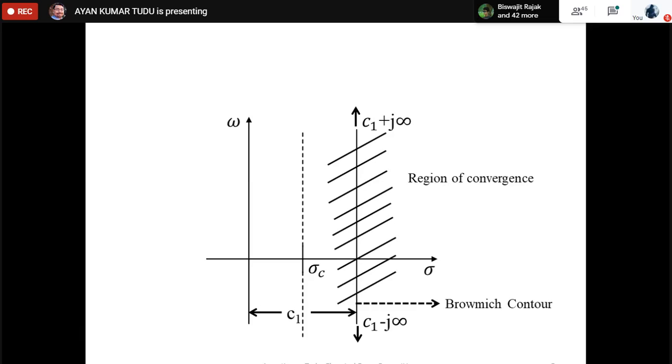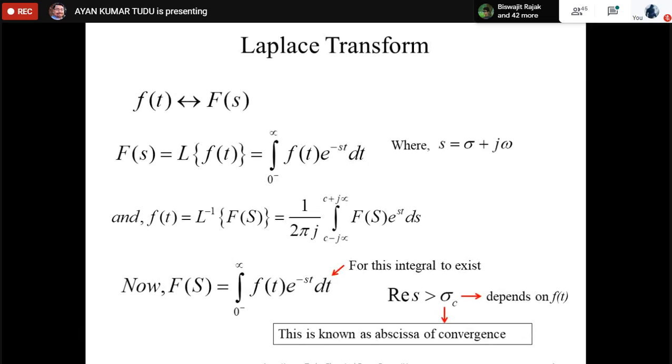So this is what the Laplace transform is. Now if you see this expression properly, a few things can be talked about. Number one, obviously the real part of s is greater than sigma c. This is assumed. There's another part: the Laplace transform integral is taken to start from 0 negative. Can anybody say why it is taken to start from 0 negative? Because in many books you will find it as minus infinity to infinity, but I have written here to start from 0 negative. Why?